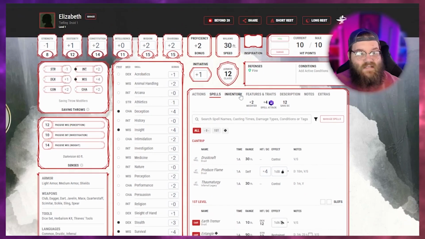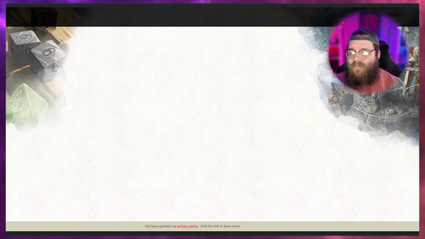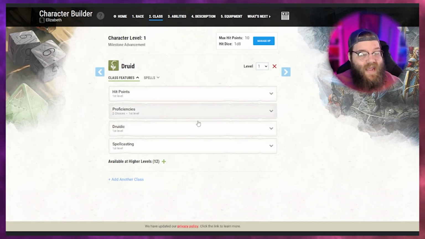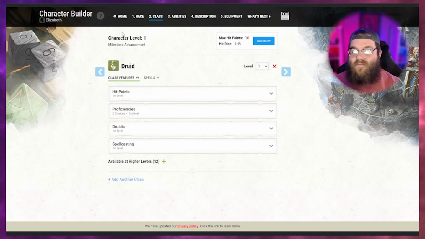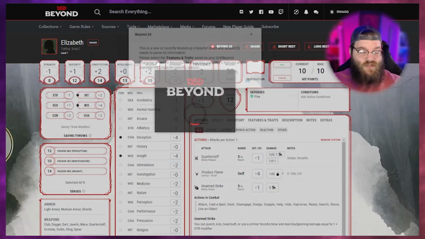Alrighty. So like I said, if you want to edit anything, or you decide, you know what, actually, I don't really like that, you're going to go up to the hammer and anvil up here. And this is where you can make any edits to your character sheet that you want at all, right? Everything can be edited from there. But other than that, that is it. You've made your character sheet on D&D Beyond.